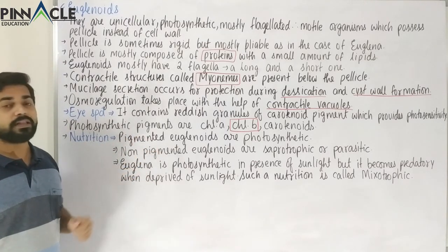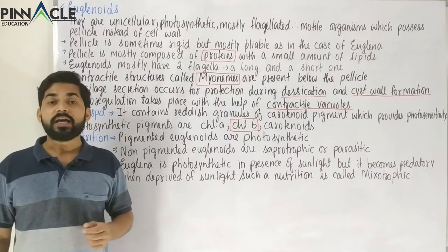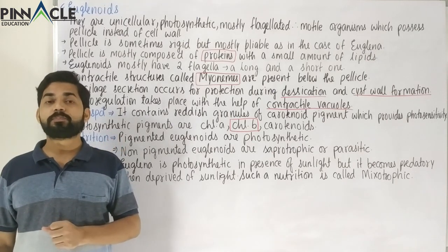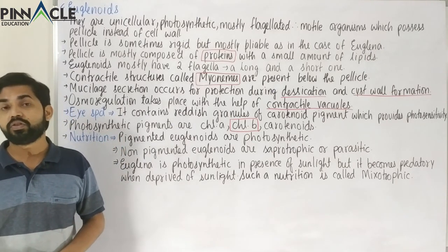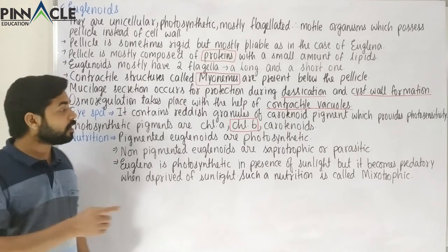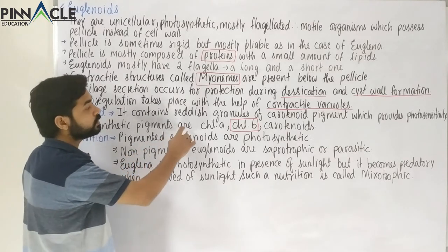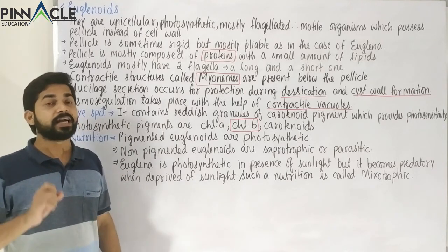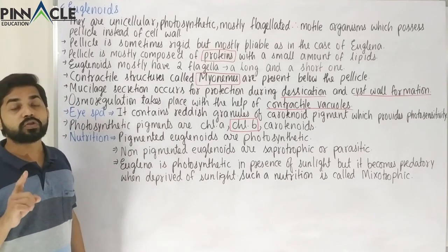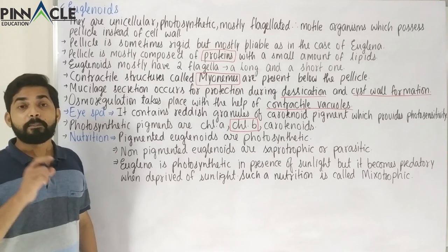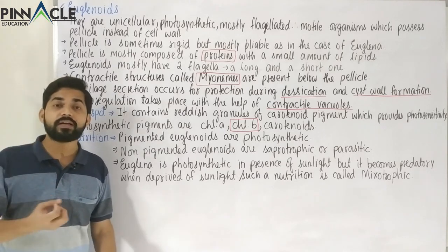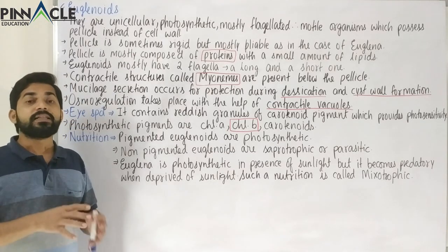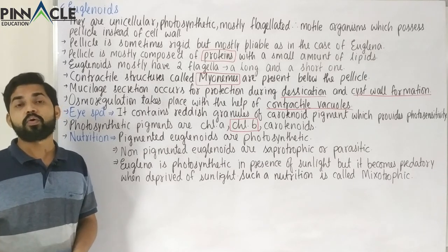Now these are normally present in different organisms, but we have to study a specific example, and that is Euglena. In Euglena there is presence of photosynthetic pigment. So Euglena is photosynthetic, that is Euglena shows autotrophic nutrition. But when the Euglena does not receive sunlight for some time, then it cannot synthesize its own food.